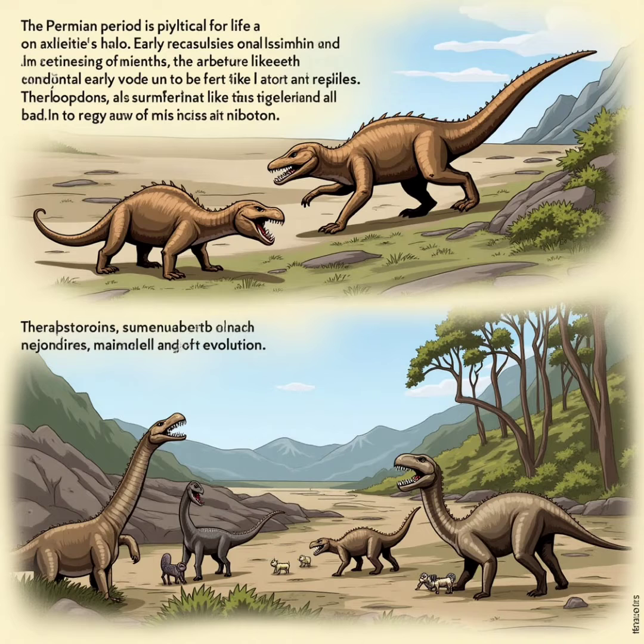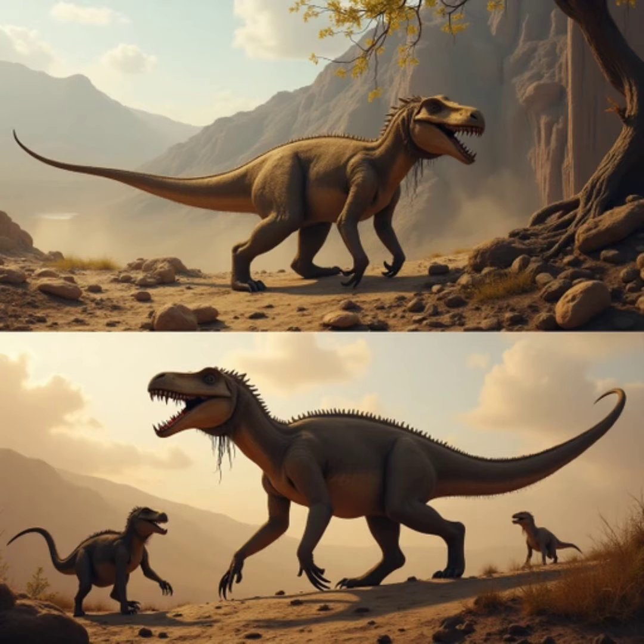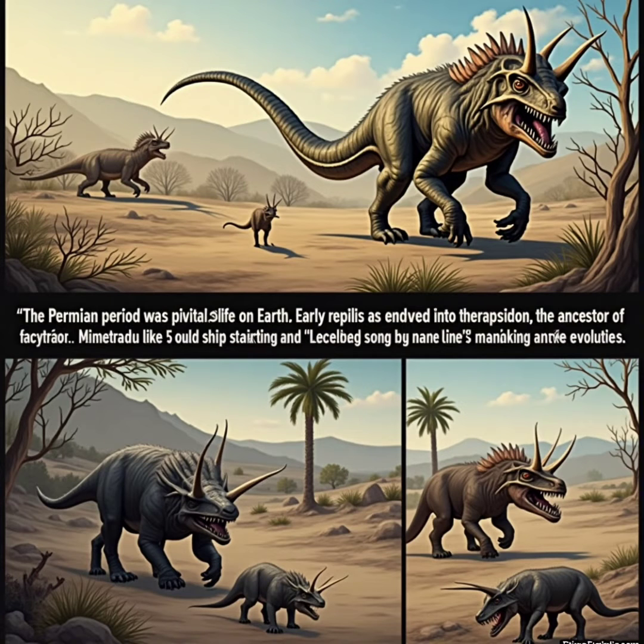From 286 to 248 million years ago, Earth entered the final period of the Paleozoic Era, known as the Permian period. This was a critical time for the evolution of animals. Some reptiles evolved into the early stages of mammals, such as therapsids. These creatures, which descended from Dimetrodon, had facial features and teeth resembling modern mammals. Therapsids were also among the most fearsome predators of the Permian period. However, the evolution of mammals faced significant setbacks.